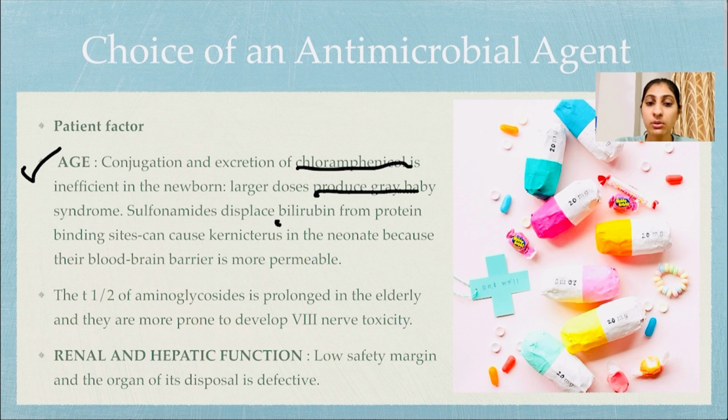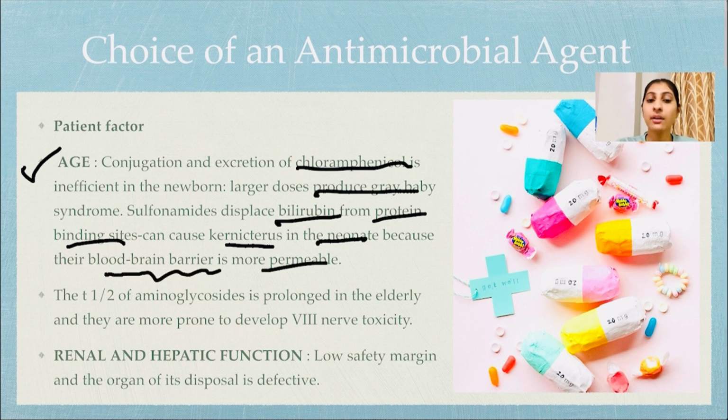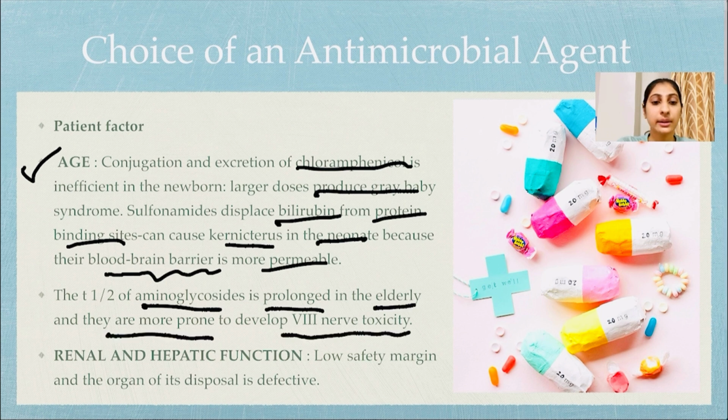Sulfonamides displace bilirubin from protein binding sites and can cause kernicterus in neonates because their blood-brain barrier is more permeable. The plasma half-life of aminoglycosides is prolonged in the elderly and they are more prone to develop eighth nerve toxicity. Renal and hepatic dysfunction: low safety margin, and the organ of its disposal is defective.